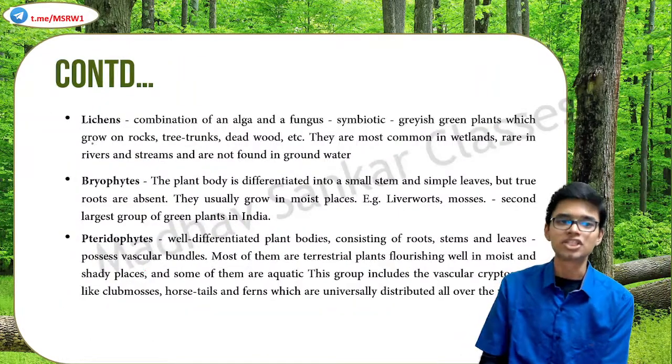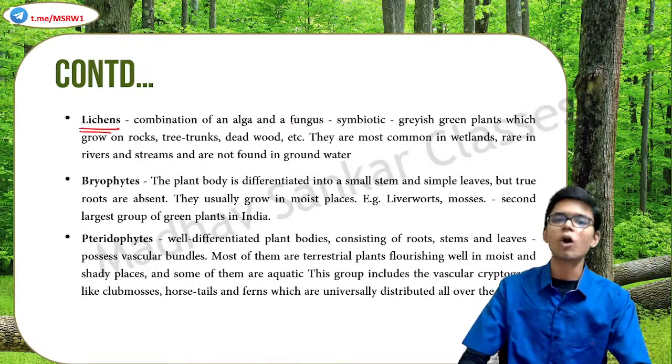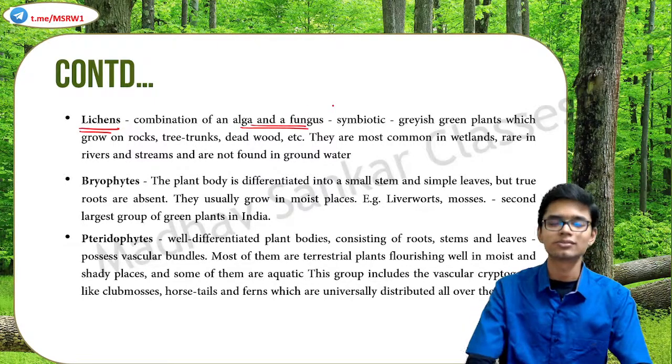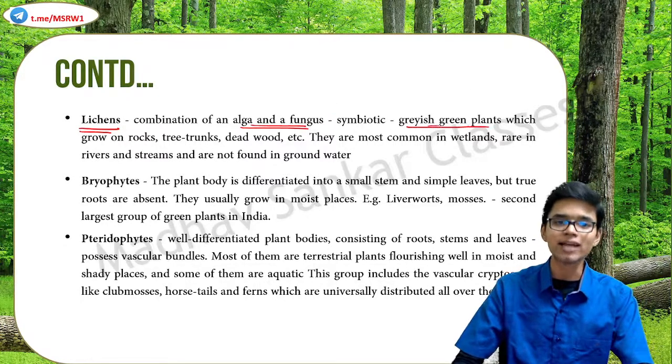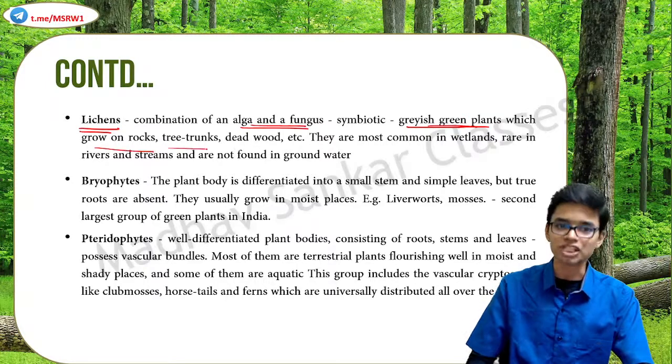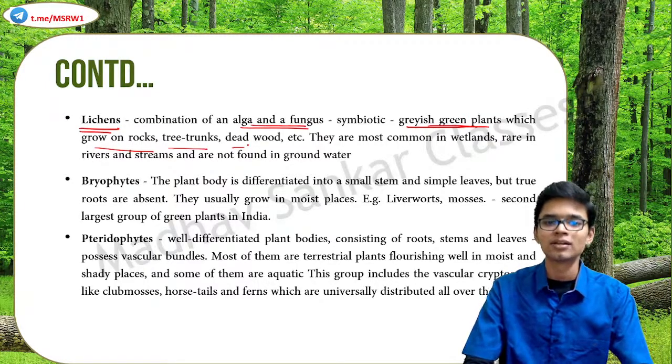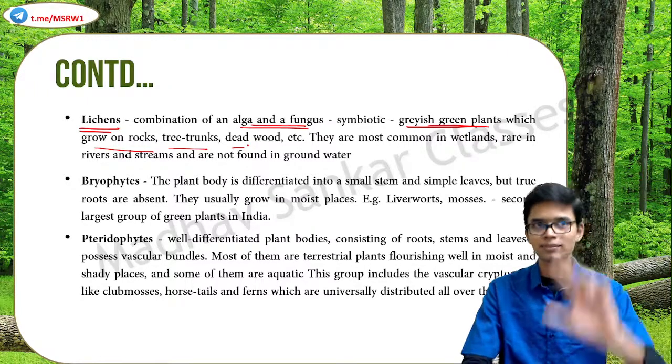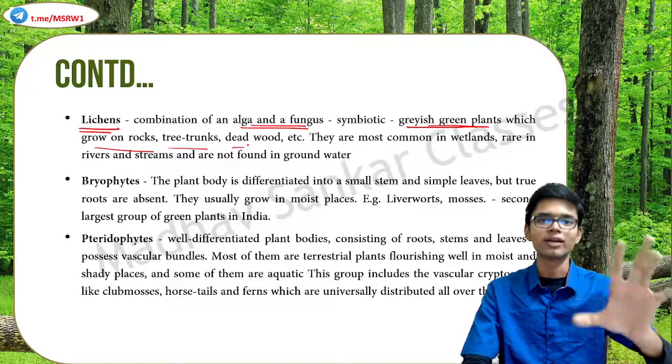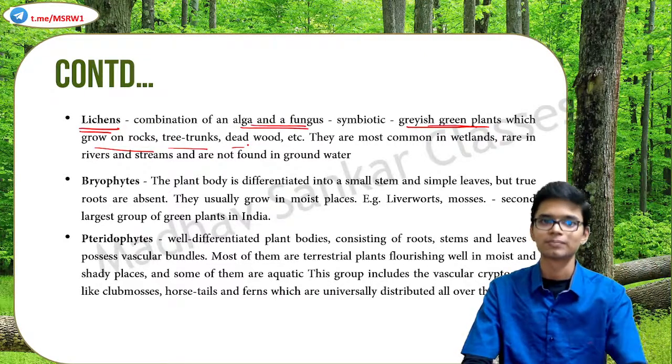Okay, lichens. Lichen is basically a combination of algae and fungus. A symbiotic arrangement between algae and fungus is known as lichen. They are grayish green plants which grow on rocks, tree trunks, dead wood, etc. They are most commonly found in wetlands and very rarely in rivers, and are not found in groundwater. So that symbiotic existence between algae and fungi is known as lichen.